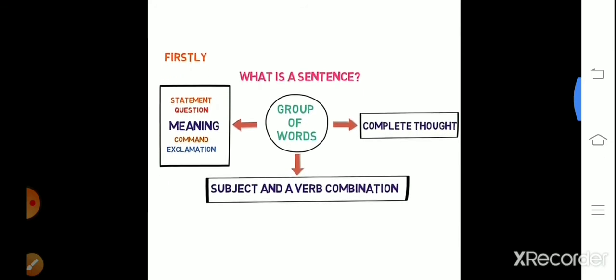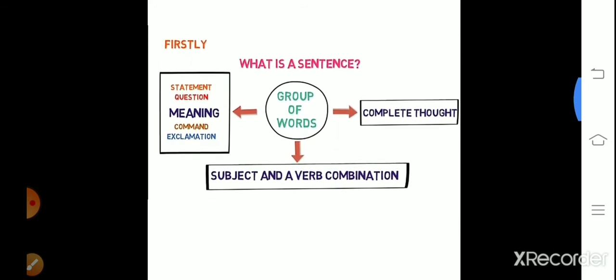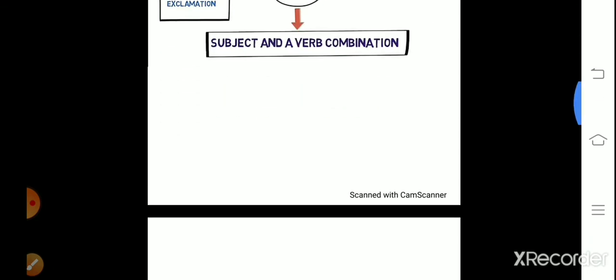First of all, complete thought. We'll see what kind of thought we are talking about. Suppose the first is "blue sky is the." It is a group of words, but it is not a sentence. "The blue sky is the." It does not have a complete thought or a complete sense. That's why it is not a sentence.